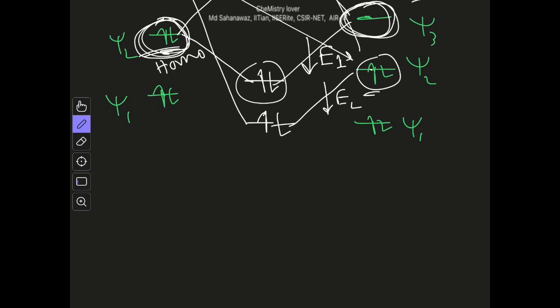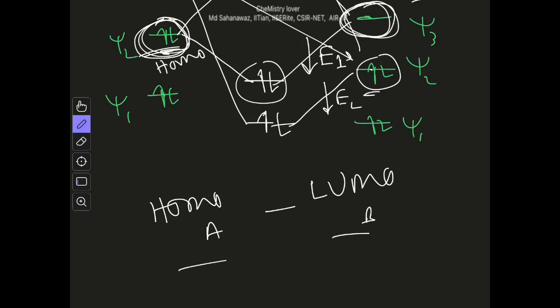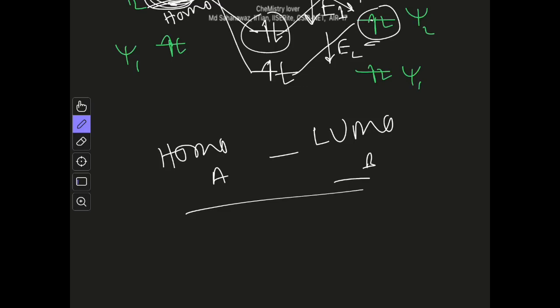So in general, the HOMO of A will interact with the LUMO of B. What we discussed there is actually a kind of perturbation. Whenever we bring two molecules close to one another, the energy of their orbitals is perturbed. Perturbation means disturbing. So the energy of the orbital on molecule A will be disturbed or perturbed by the energy of the orbital on molecule B and vice versa. This perturbation will lead to interaction.